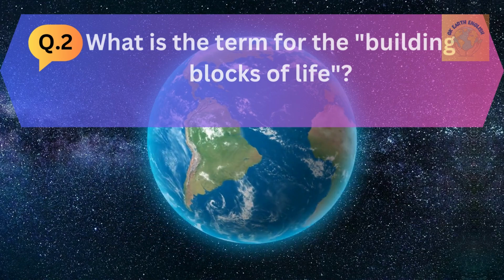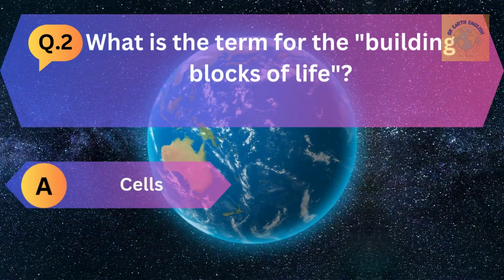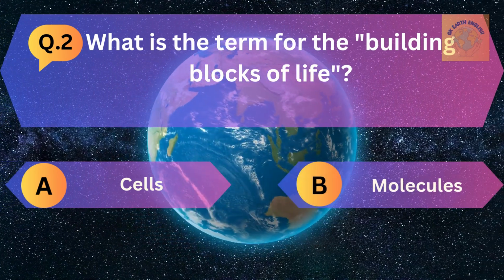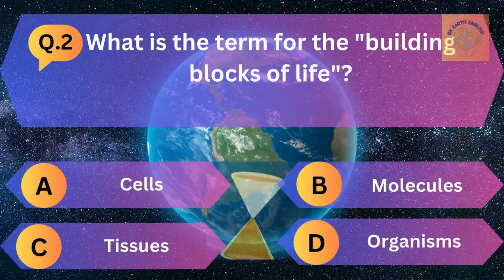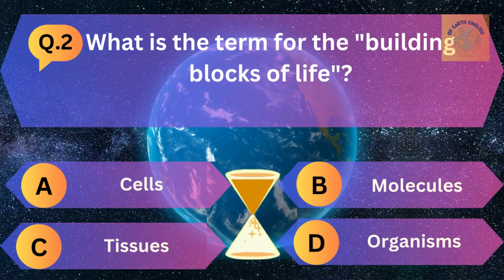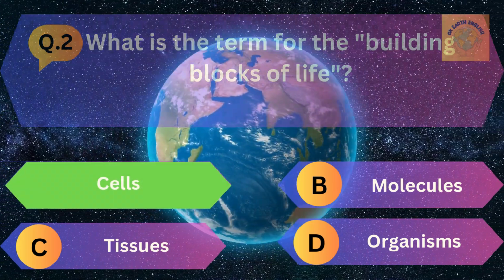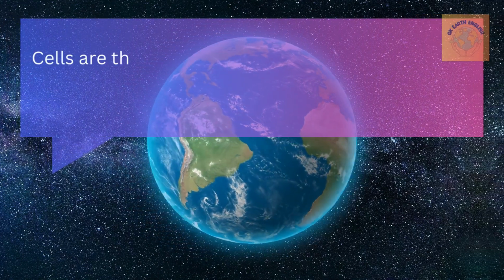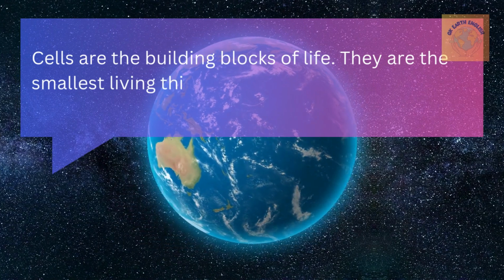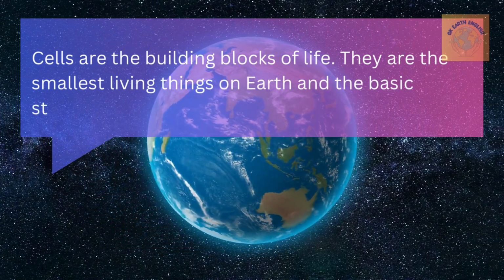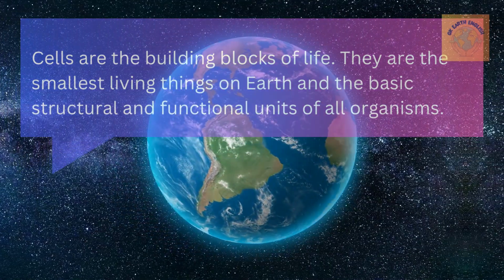Question number 2. What is the term for the building blocks of life? Option A cells, B molecules, C tissues and D organisms. The correct answer is cells. Cells are the building blocks of life. They are the smallest living things on earth and the basic structural and functional unit of all organisms.